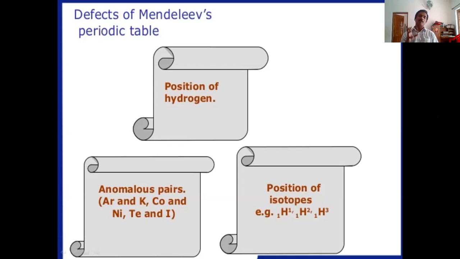Then, it is based on the atomic masses. If it is based on atomic masses, there should be enough space to accommodate isotopes. For example, hydrogen has 3 isotopes, 1H1, 1H2, 1H3, but there is no space to accommodate these isotopes of hydrogen. These are the failures.